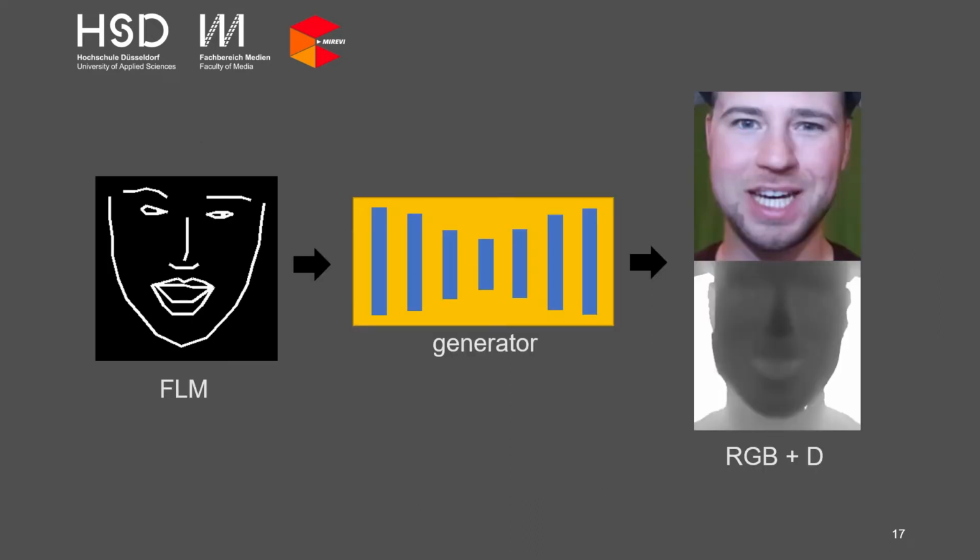After the training, the generator receives FLMs with a size of 512 by 512 pixels as input and generates accordingly RGB and D images with the same number of pixels. This corresponds to a point cloud of about 250,000 points. With clipping and erosion, we end up with about 100,000 points for each face, which can be seen on the right side.